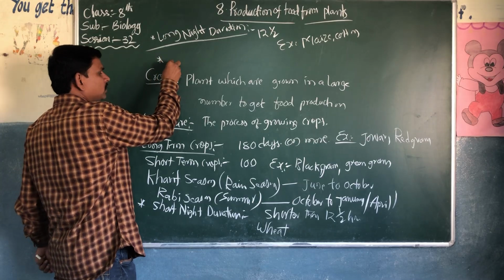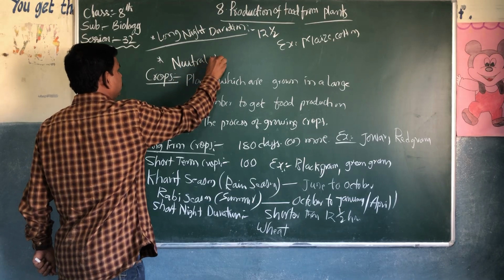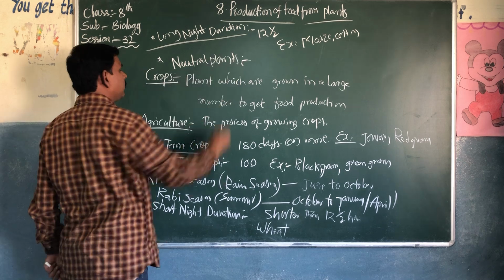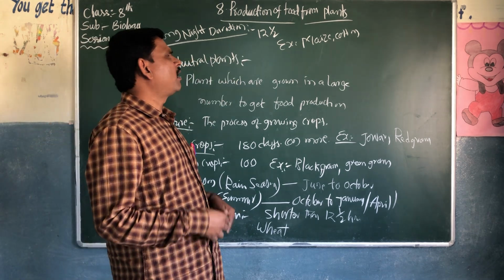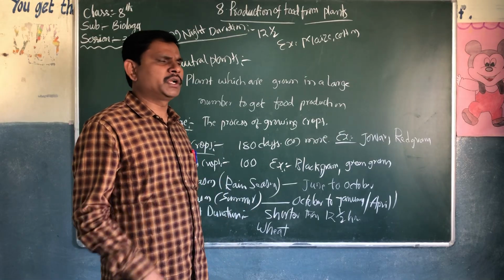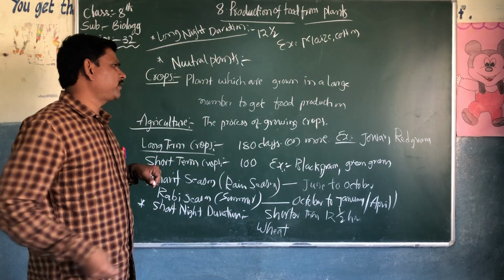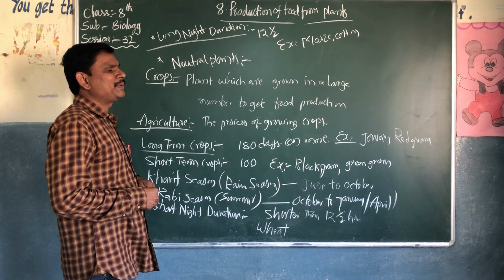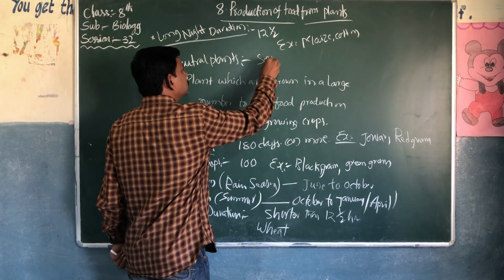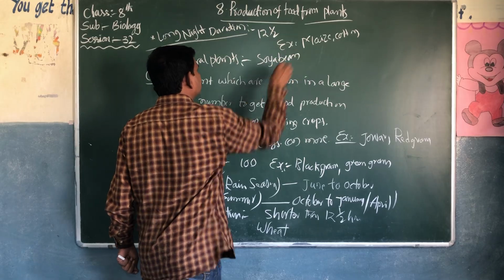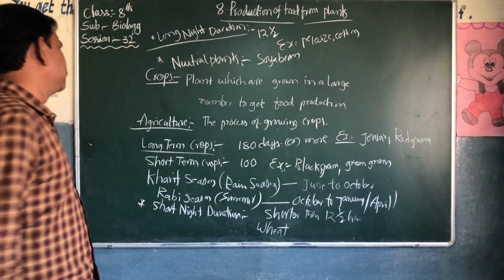The last one is neutral plants. For these crops, whether it is a long night duration or a short night duration, nothing will happen. They will grow at any time. Such types of plants are called neutral plants. The best example is soya bean. These are the different types with the best examples.